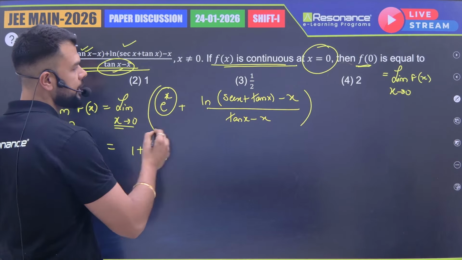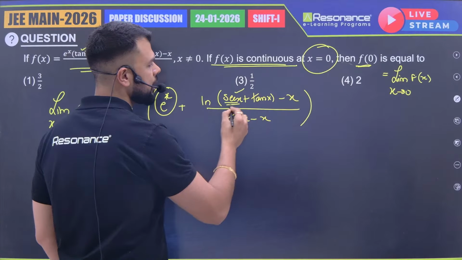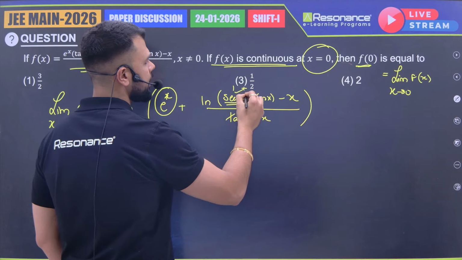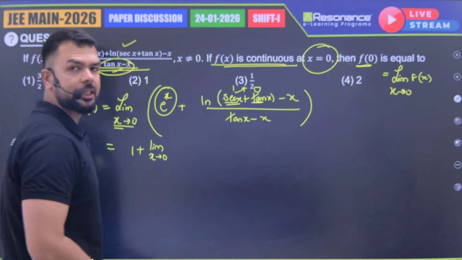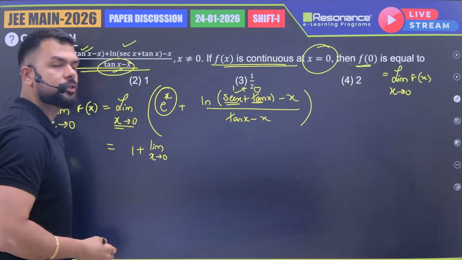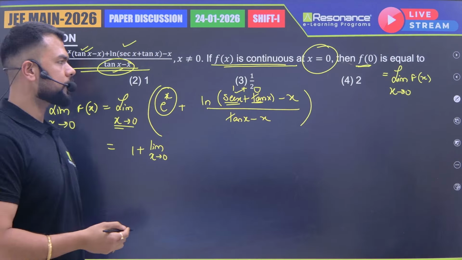If I put 0 in this one, sec 0 is how much? 1. Tan 0 is how much? 0. So 1 plus 0, this will be ln 1, which is 0, and this is also 0. So 0 minus 0 upon 0 minus 0. So we can apply L'Hopital rule in this, right?